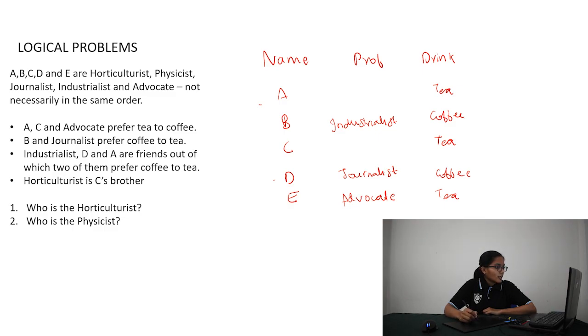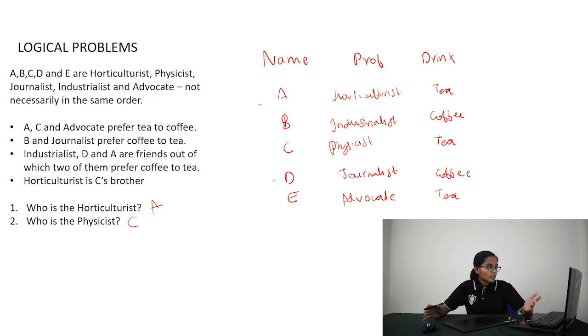A, horticulturist. Let's see the last clue now. Horticulturist is C's brother. So C is not the horticulturist, which means A is the horticulturist. And A and C are brothers. Now there's only one profession remaining, so C is the physicist. Now the questions: who is the horticulturist? A is the horticulturist. Who is the physicist? C is the physicist. Okay, so in these types of questions, to approach the questions, you just have to draw the table and organize the data.